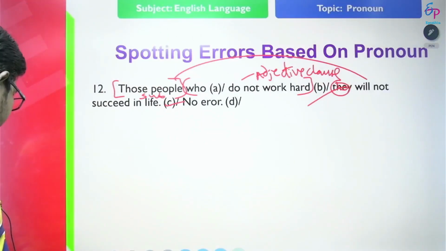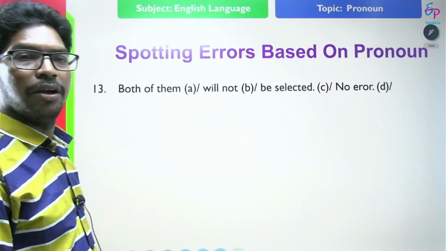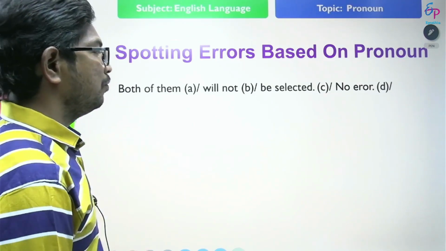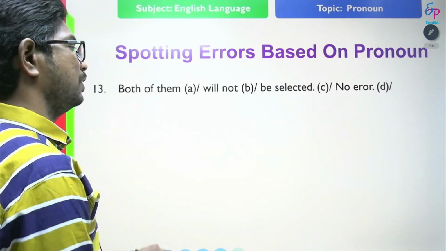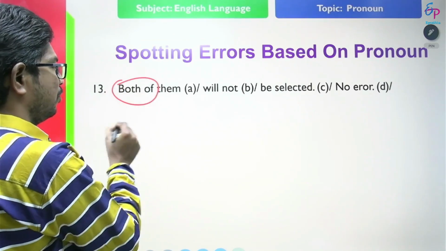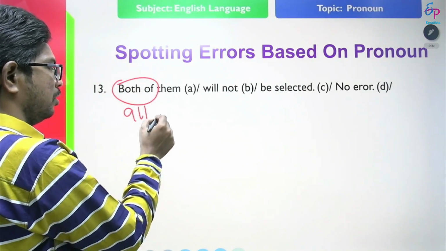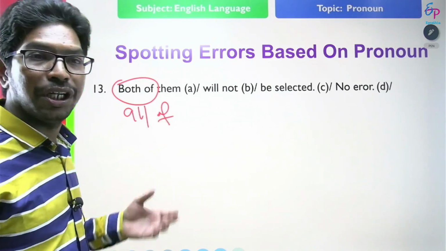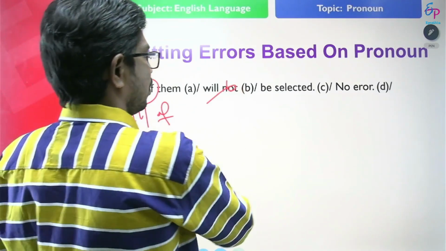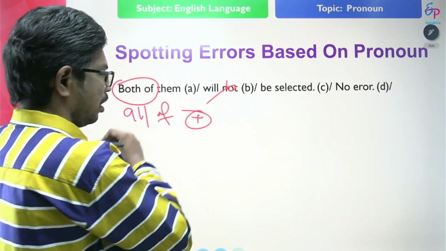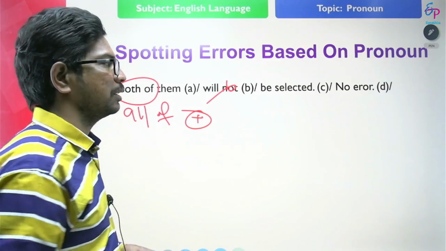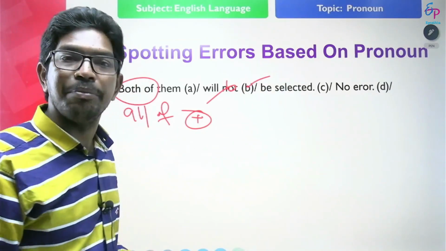See the next statement here. Both of them will not be selected. Always remember, both of, all of cannot be used in negative sentences. So not is wrong here. Both of them will be selected is correct. We only use both of and all of with positive sentences, not with negative sentences. Where is the error? Error is at B.